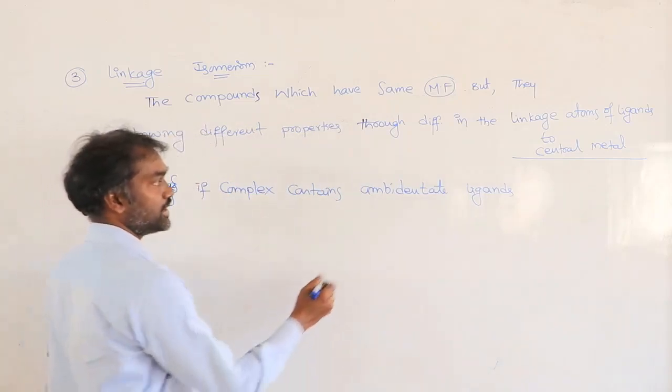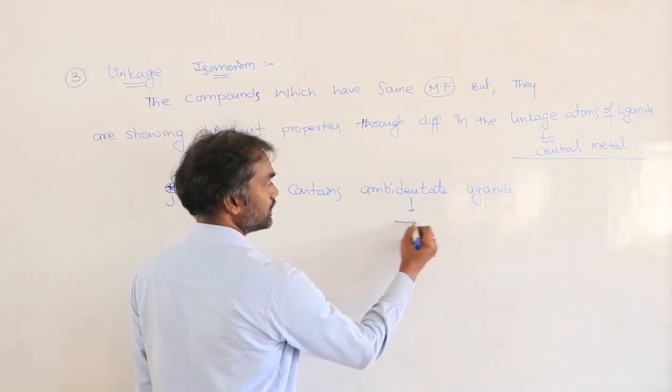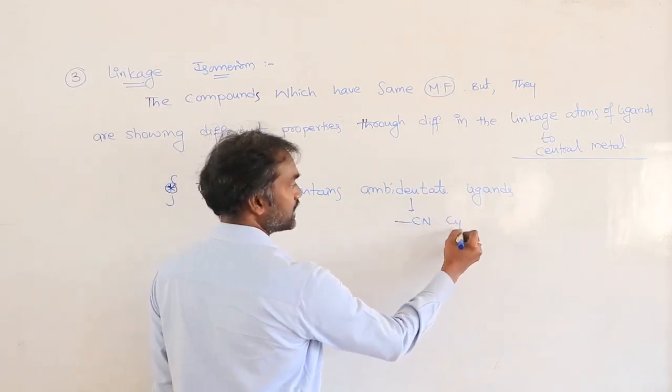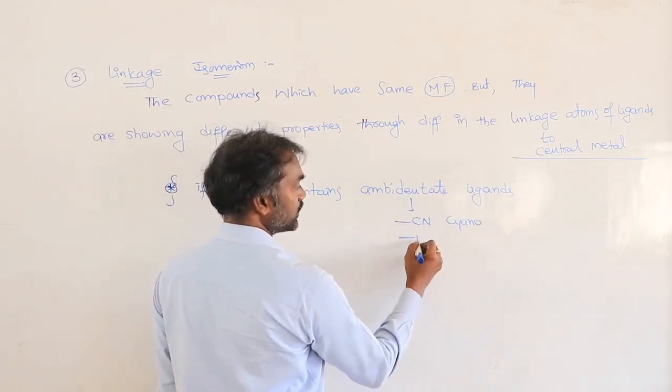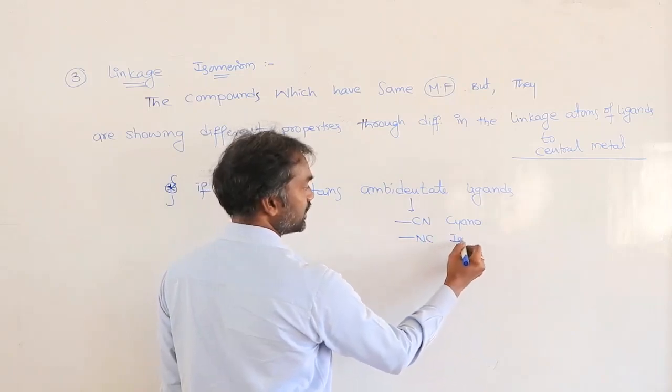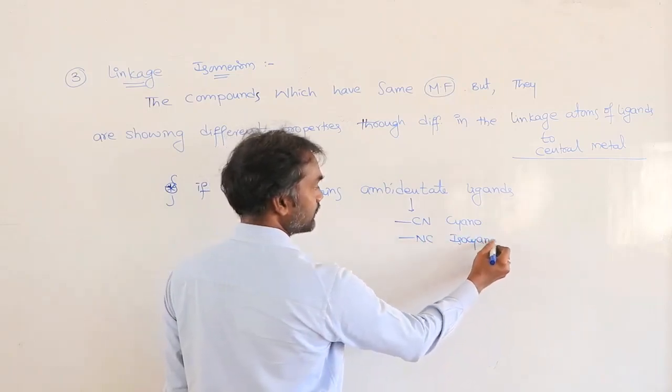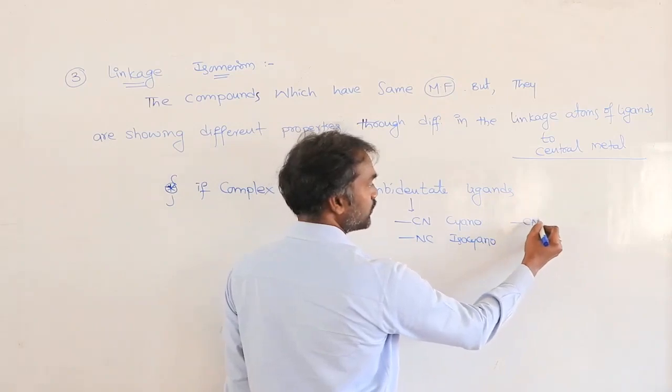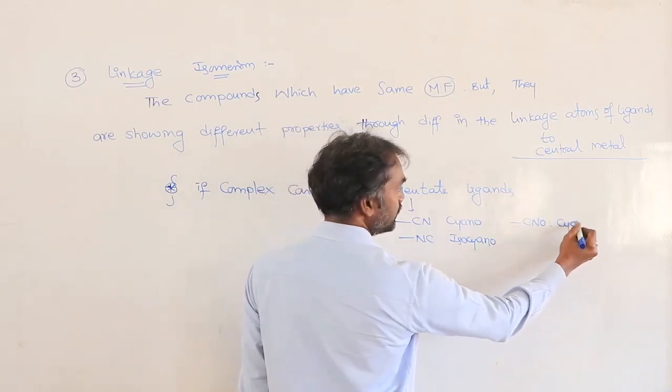So what are ambidentate ligands? CN, you write as cyano. So N connected, isocyano. Next, CNO, cyanato.